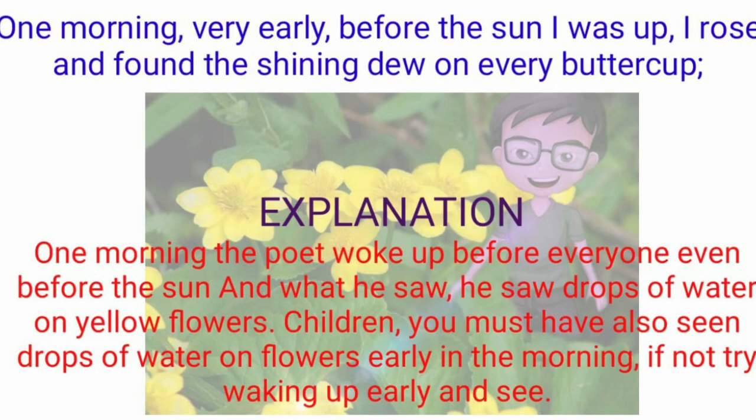Now we shall see the meaning of the first two lines. One morning, very early, before the sun was up, I rose and found the shining dew on every buttercup. The meaning of buttercup is a small bright yellow wildflower. So here is the explanation. One morning the poet woke up before everyone, even before the sun.